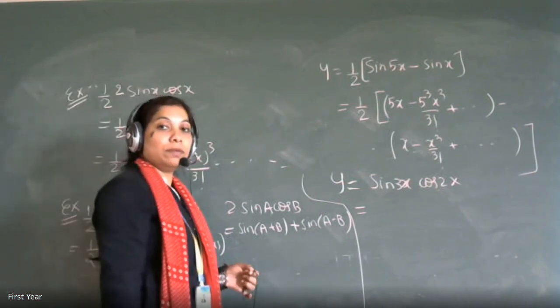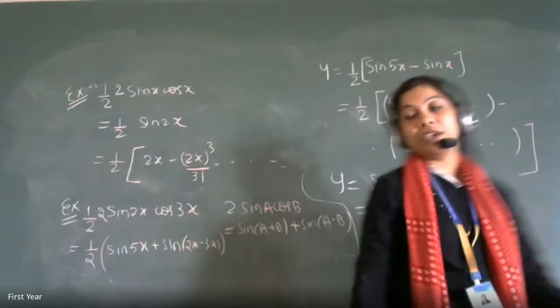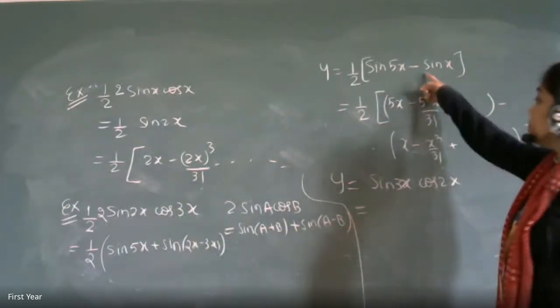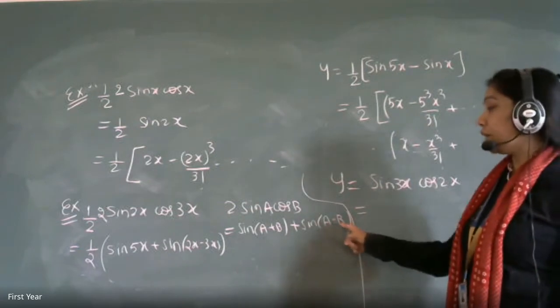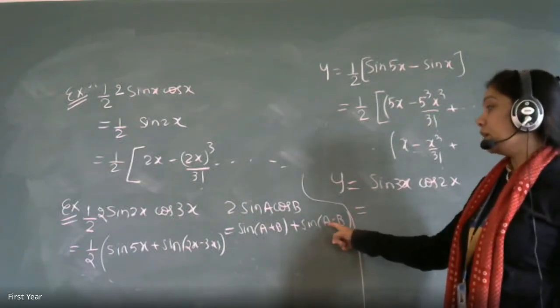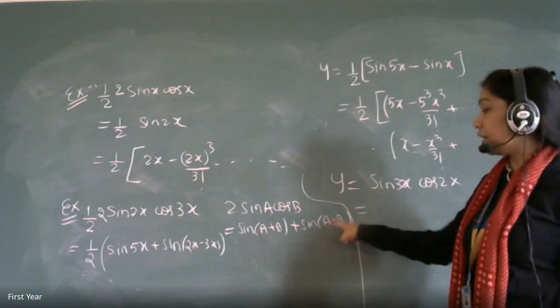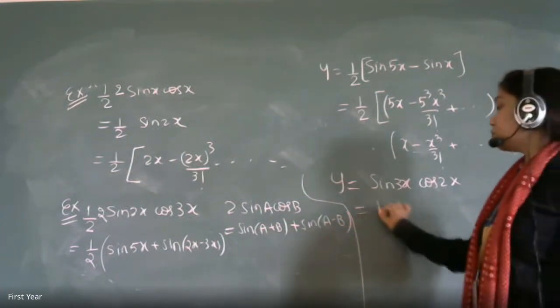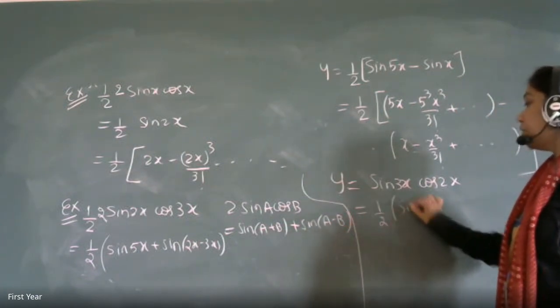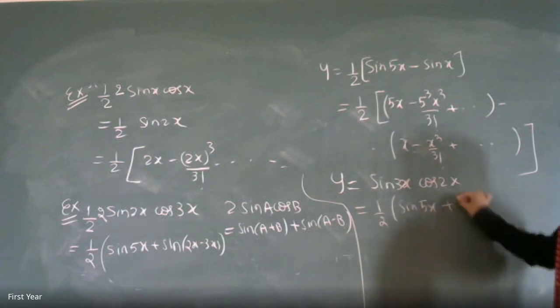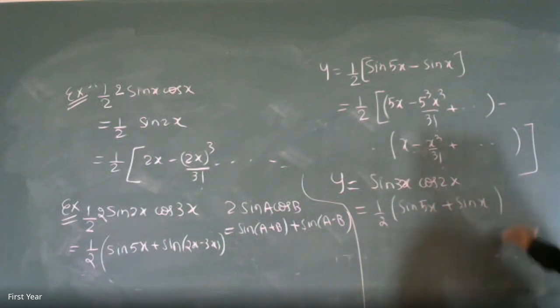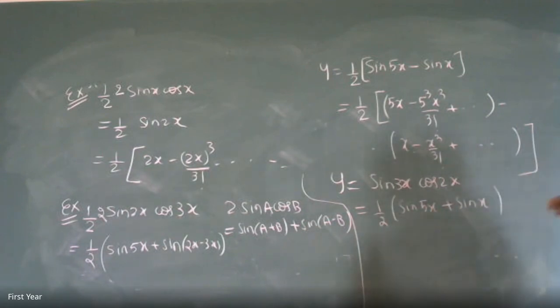Ma'am, in the second last step, it will be just half into sin 5x plus sin x. Correct. Just see here, this became minus because of A minus B, 2x minus 3x was minus x. Now it is 3x minus 2x, so it is x only. This is the same type of question, nothing different.